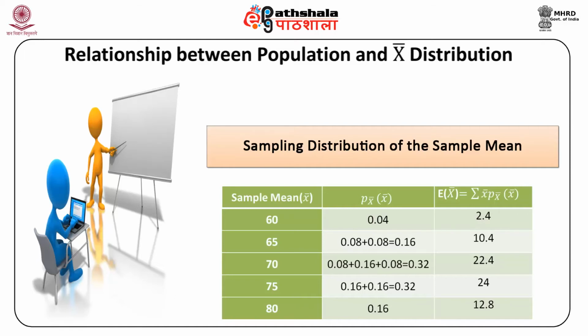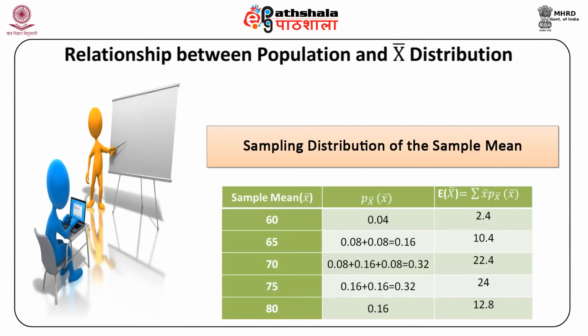In the second column, we have the corresponding probabilities P(x bar), which are 0.04, and then 0.08 plus 0.08 equal to 0.16 for the second sample mean 65. Similarly, for the next sample mean of 70, our probability comes out to be equal to 0.34. Similarly, 0.34 for 75 and 0.16 for sample mean 80.